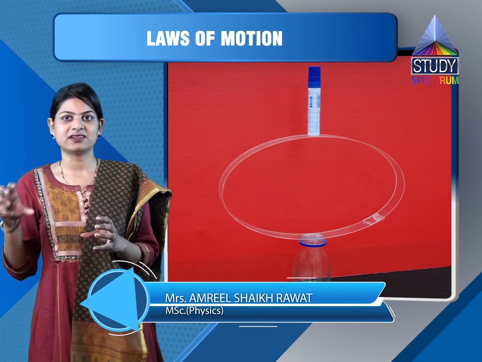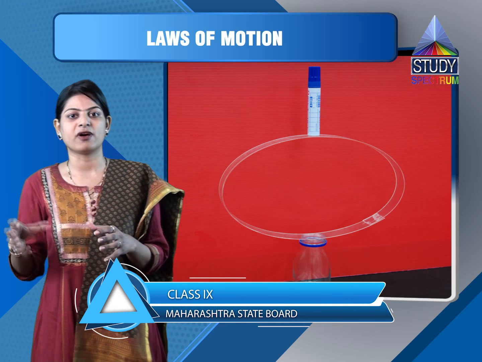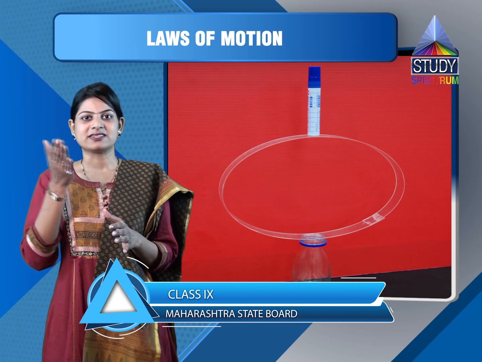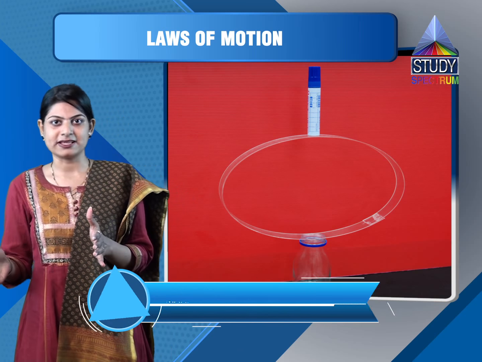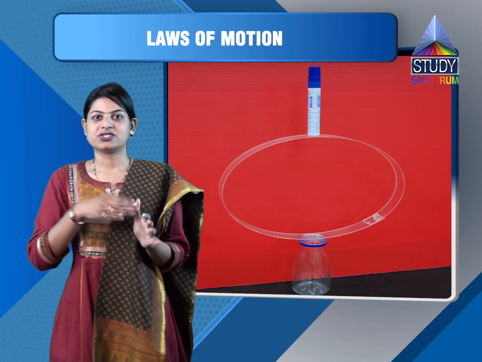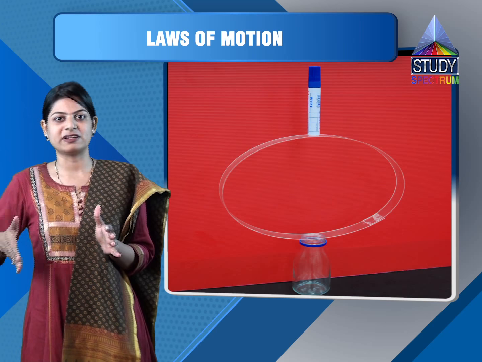So we can define the term inertia as the inherent property of a body by virtue of which it can remain in the state of rest if it is at rest, or it can remain in motion if it is in motion.